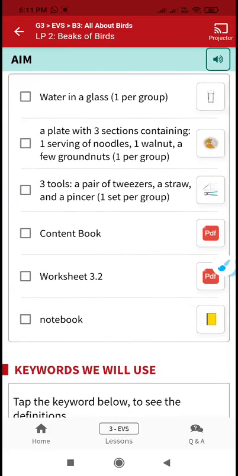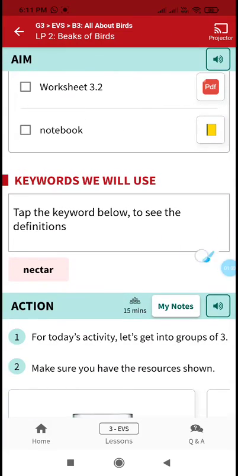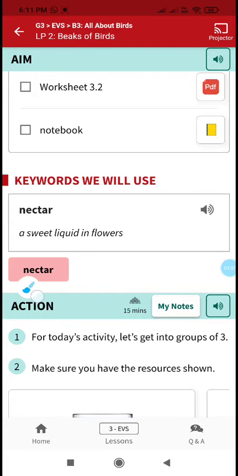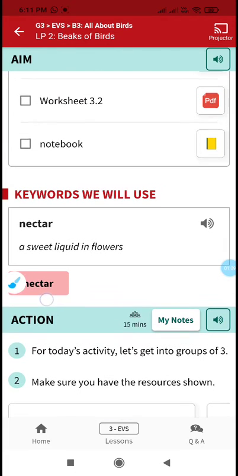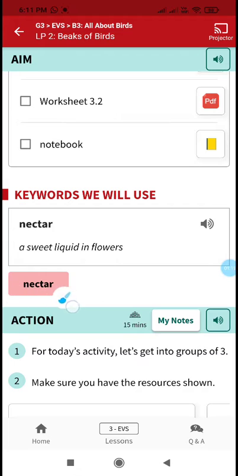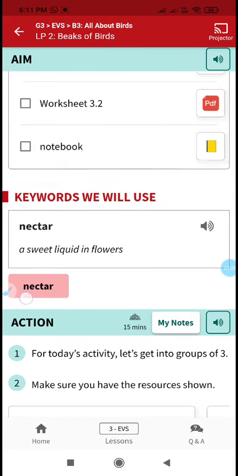Now we'll see what are the new words in this lesson. The first one is nectar, nectar. Nectar means a sweet liquid in flowers. A sweet liquid in the flowers is called nectar.